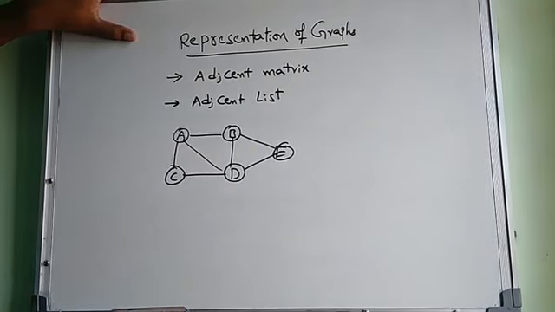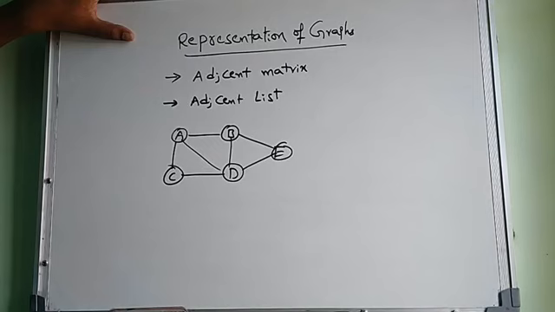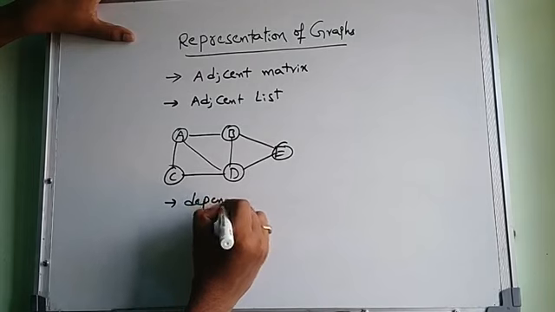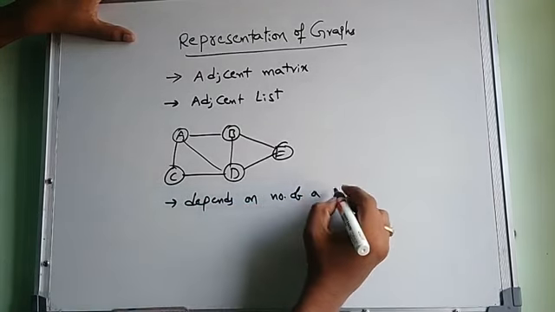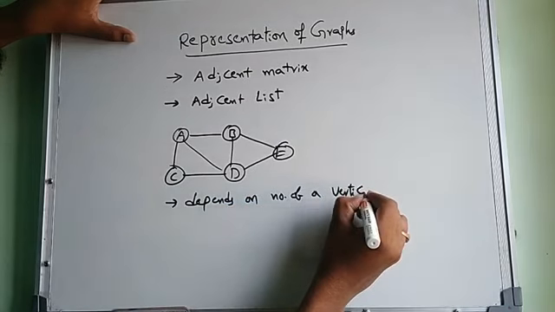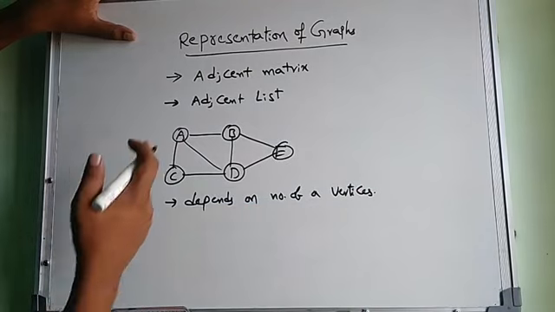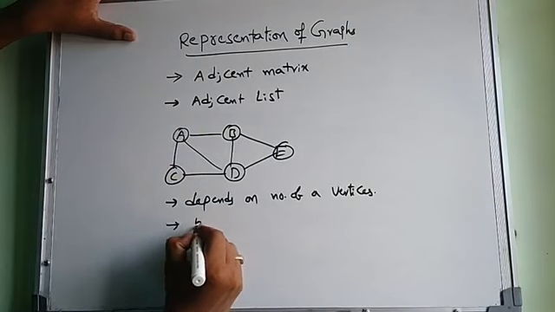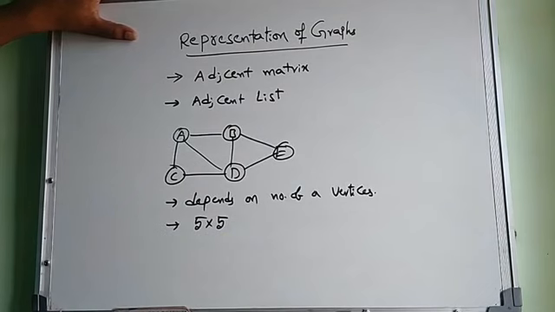How do we know the matrix size? The matrix size depends on the number of vertices. How many vertices do you have? 1, 2, 3, 4, 5. So the graph is represented as a 5 by 5 adjacency matrix.